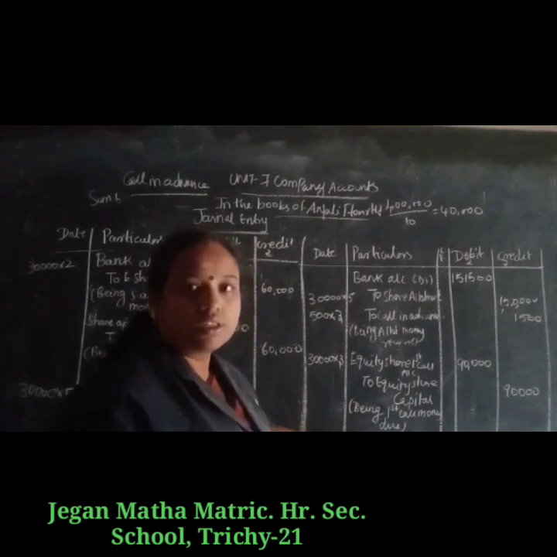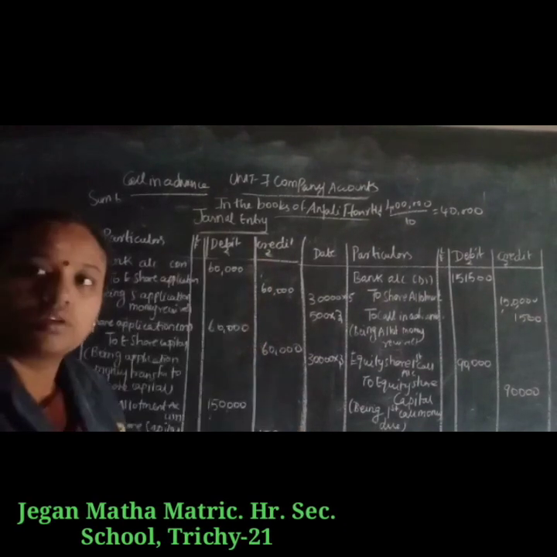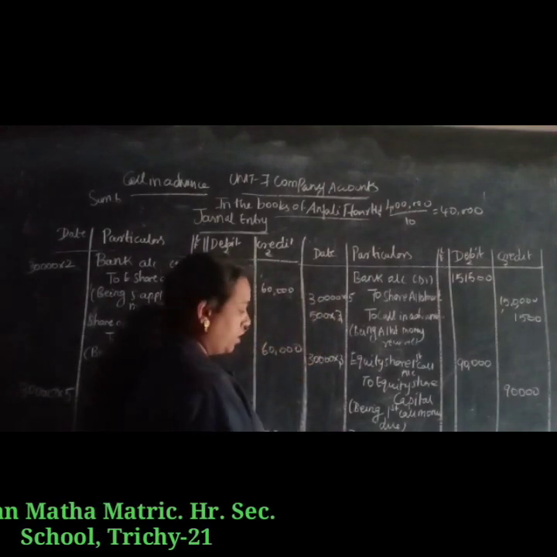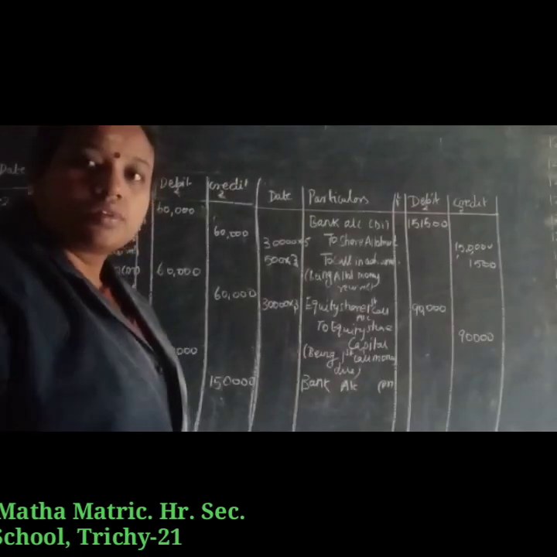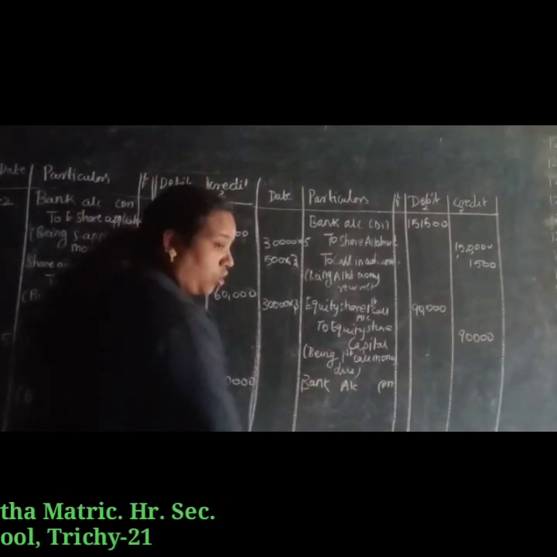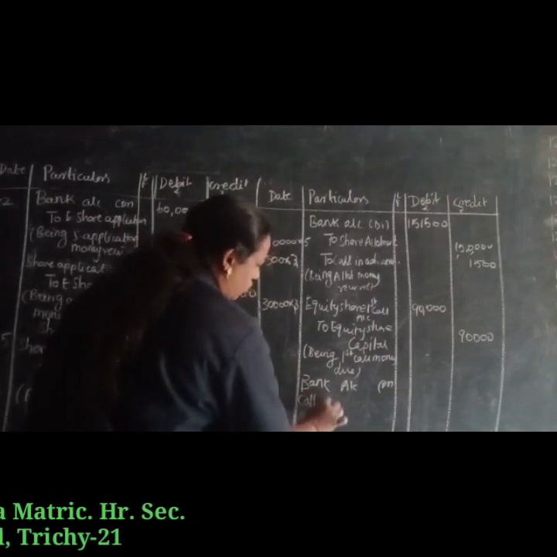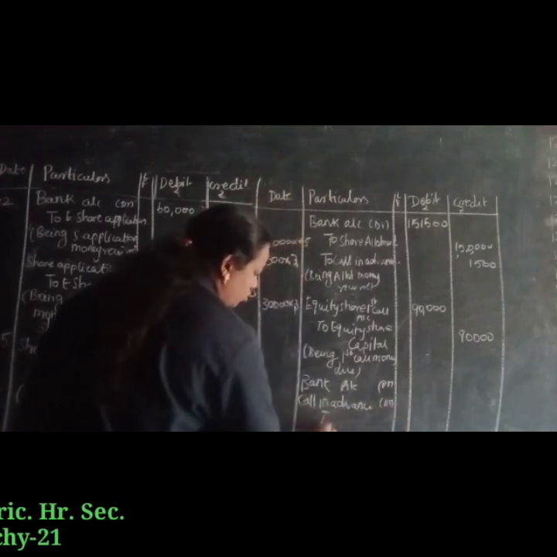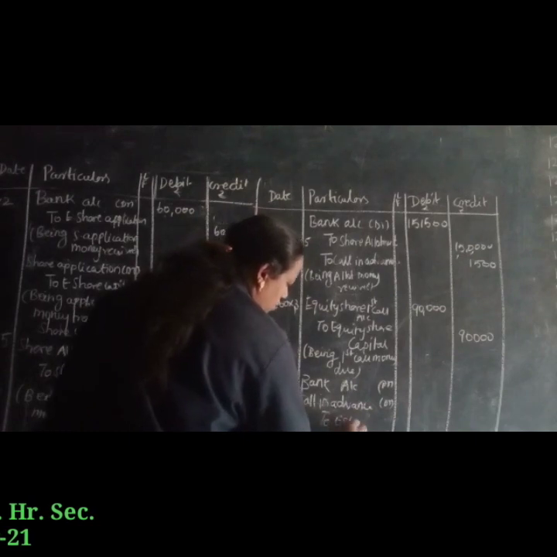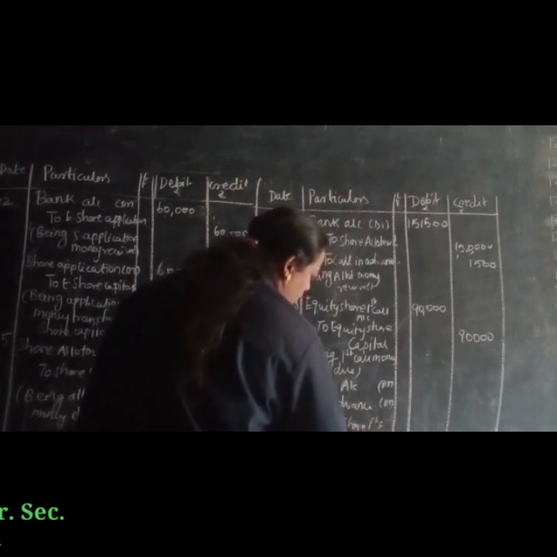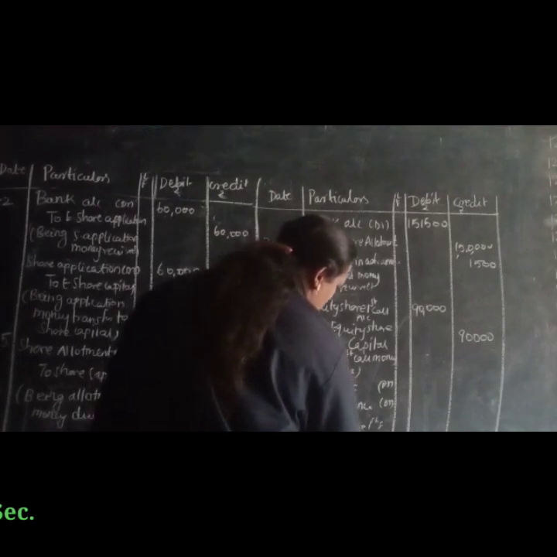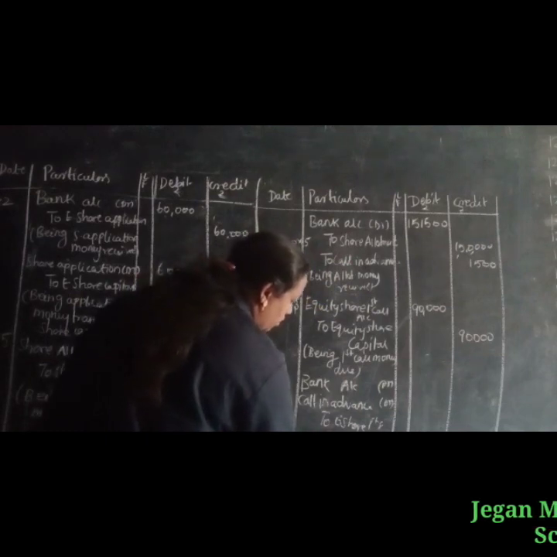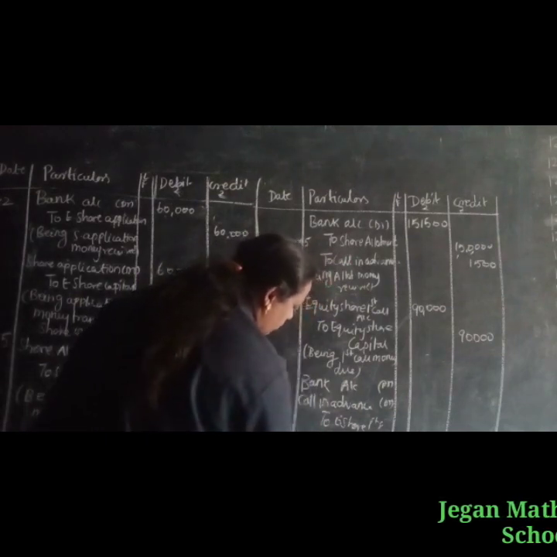Next we are going to write the entry for first call money received. What is the main entry for first call money received? Bank account debit, call in advance account debit to equity share first and final call, being first and final call money received. What is the amount?